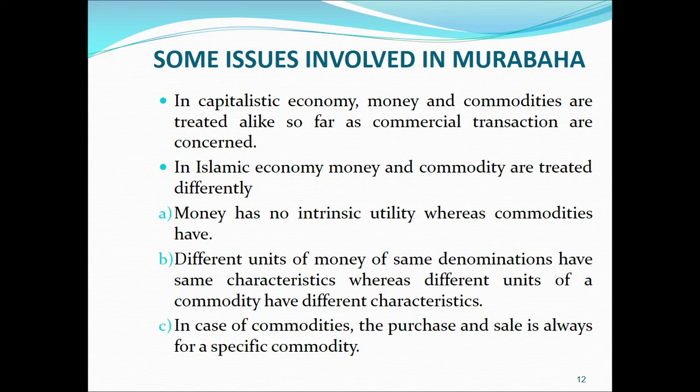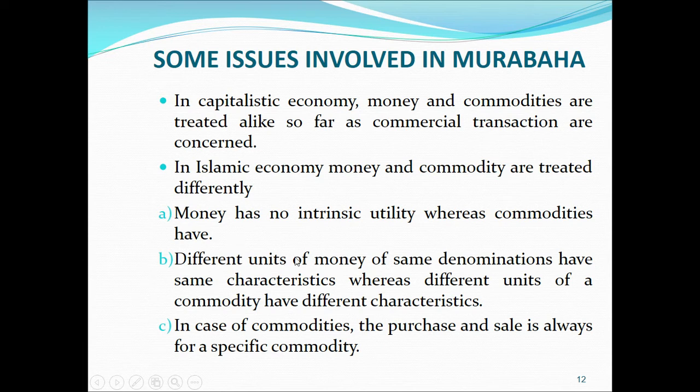If at a certain point in time, State Bank withdraws or declares this 5,000 rupee note not to be a legal tender anymore, then this 5,000 rupee note will be nothing more than a piece of paper. So that is the reason that in Islam money has no intrinsic utility. Rather, it is drawing its value from an external source, which is the State Bank of Pakistan in this case.